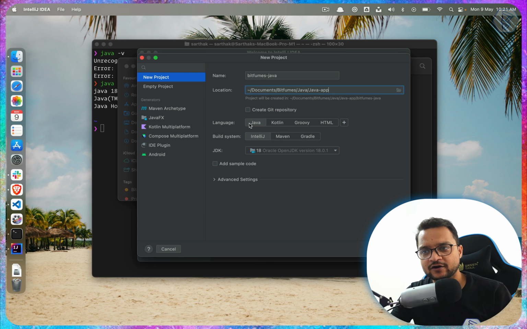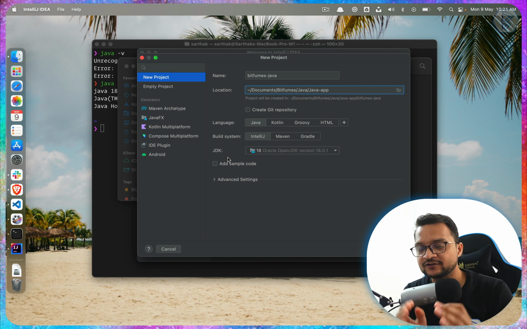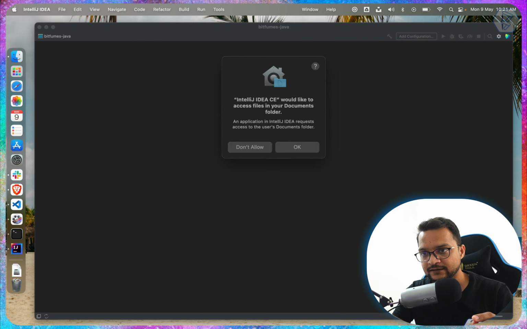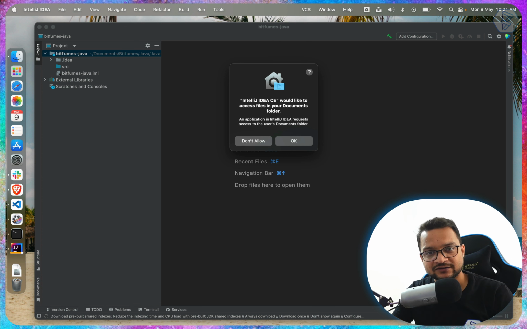Then which language are we working in? Obviously it's Java, not Kotlin, not Groovy, not HTML. Then build system. What is the build system? Don't worry about that, just click on IntelliJ, don't worry about any other thing. Now the JDK, Java Development Kit, which version of Java would you like to work with? Obviously we have installed the 18th version, so let's use the 18th OpenJDK version, and that's it. Just click on this create button at the bottom right and you can see our application is ready.